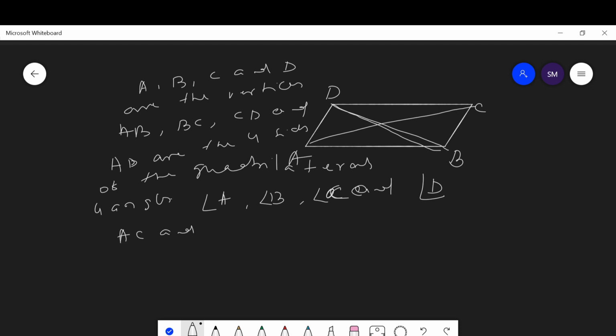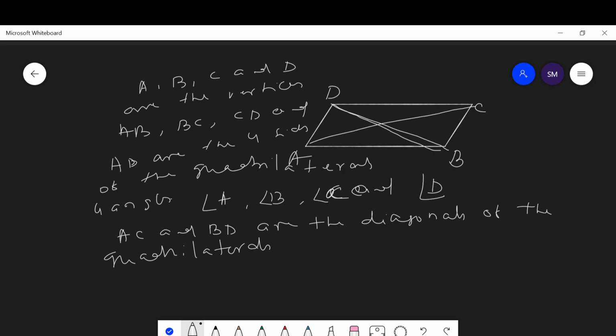AC and BD are the diagonals of the quadrilateral. A quadrilateral has two diagonals. Now let us discuss what we mean by adjacent sides of the quadrilateral.